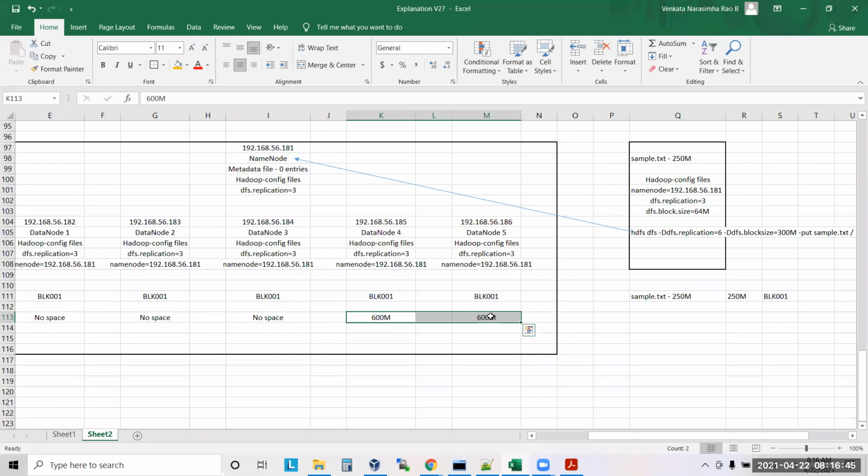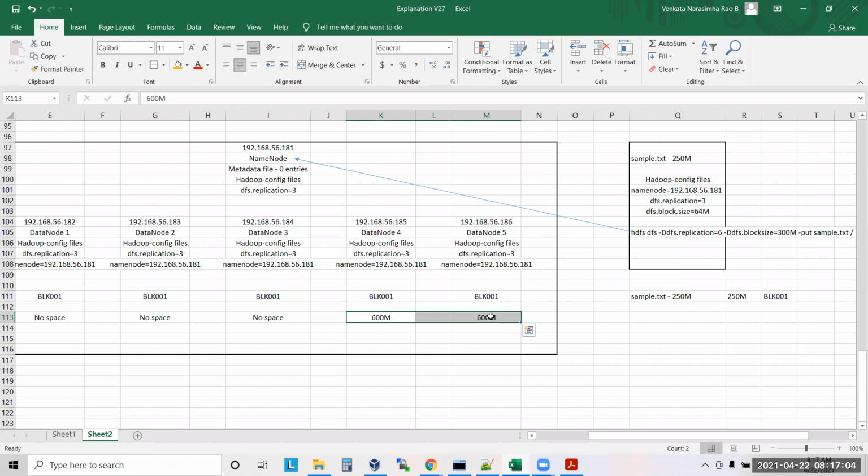Sir, how long can the master node save this instruction? I told you, right? Lifelong. Until we edit it.